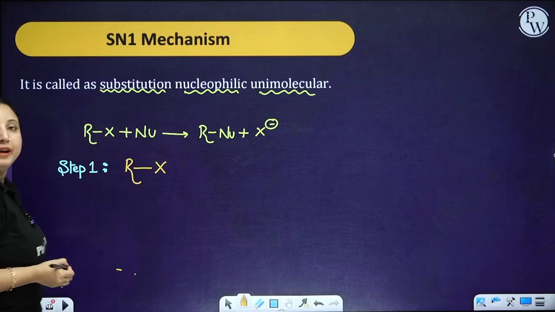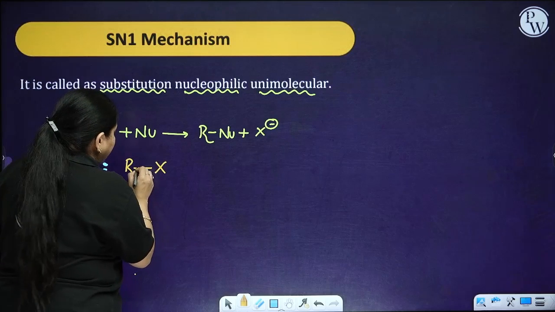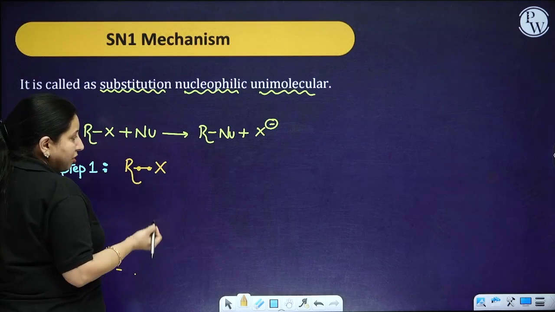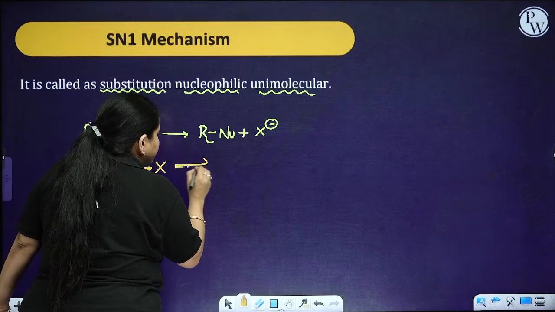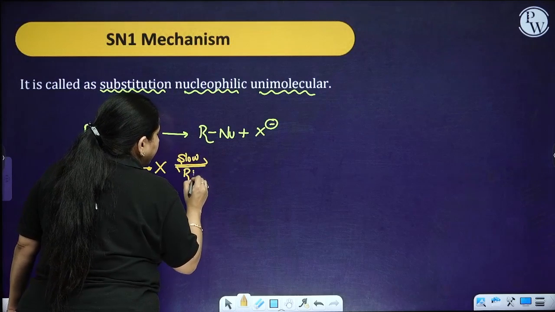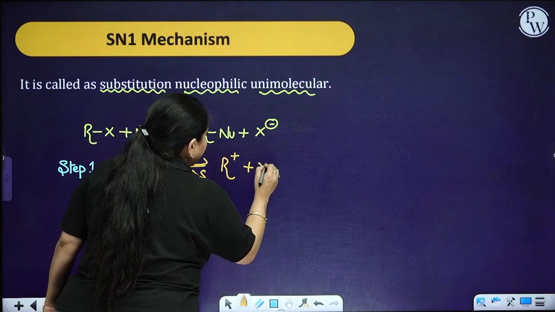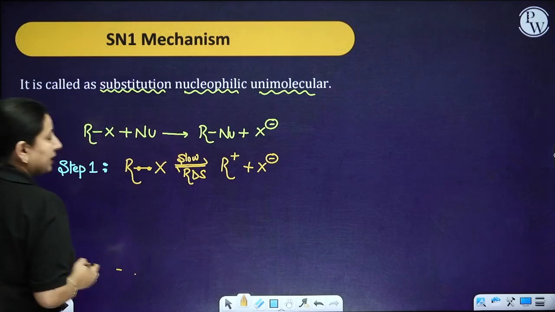In the first case, you are having your alkyl halide. The alkyl halide is going to have its electrons shared. So this particular step is going to be the slow and rate determining step. Basically here will be the formation of your carbocation.